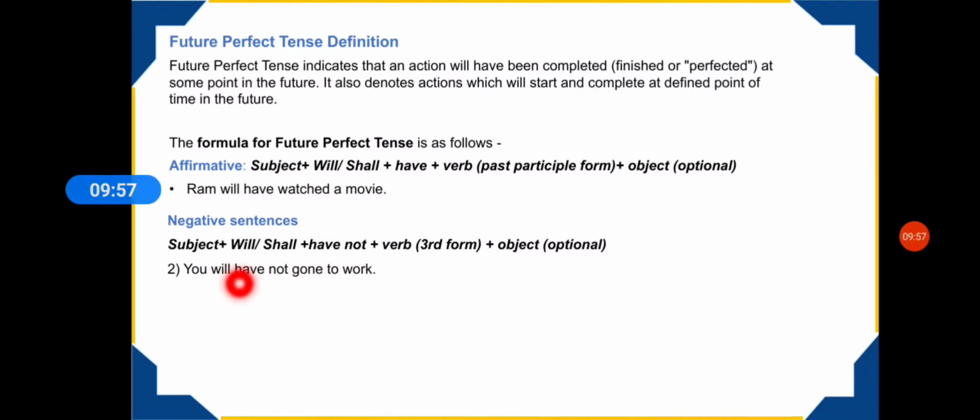You are saying in future only, but you are giving a future reference to a work which is already done.